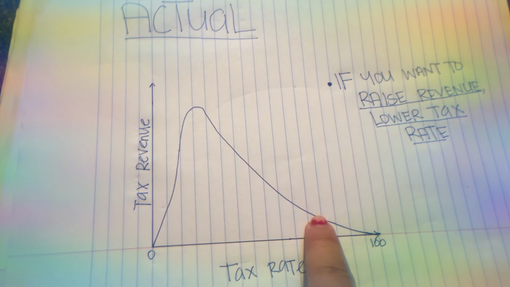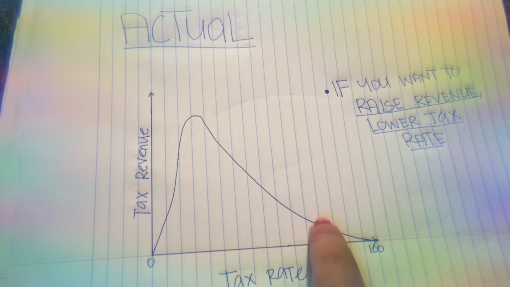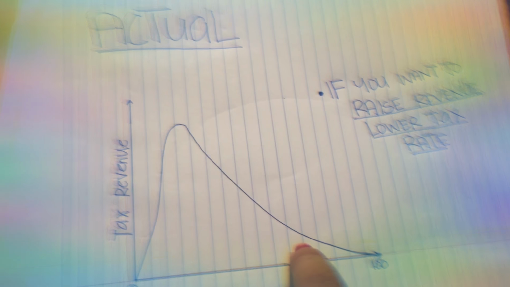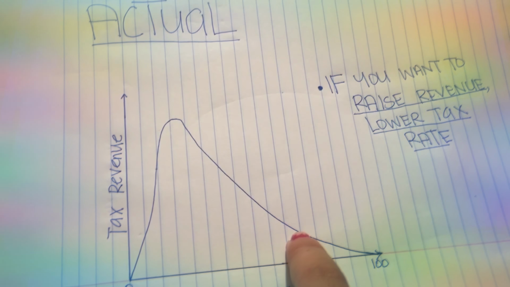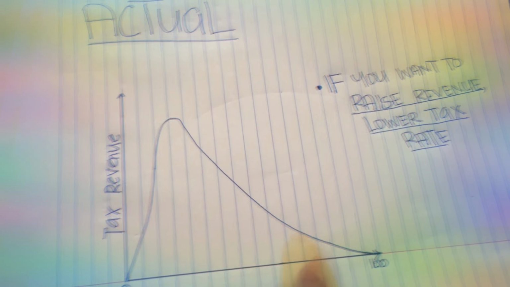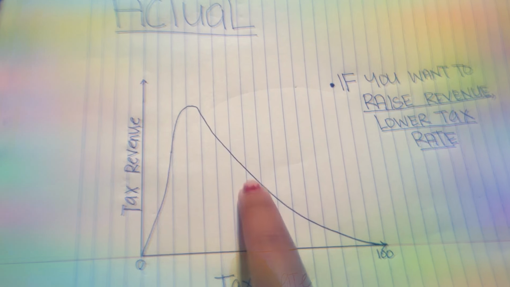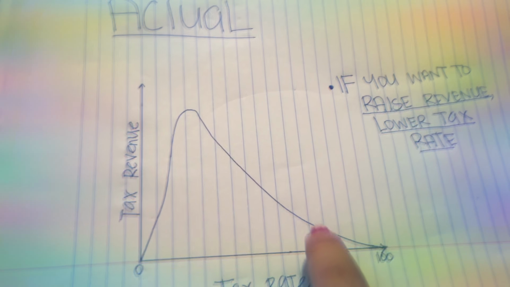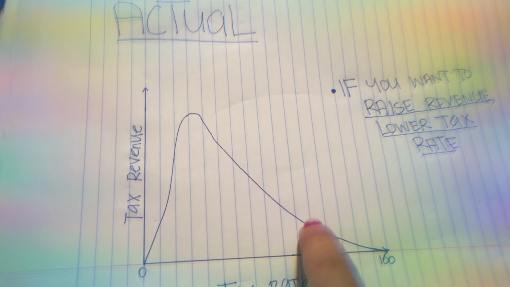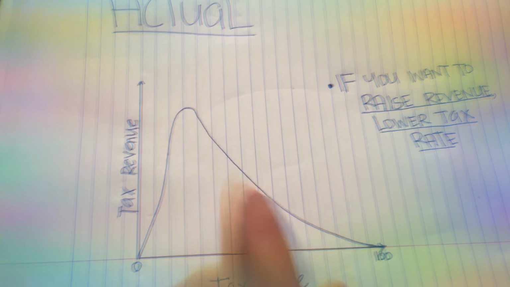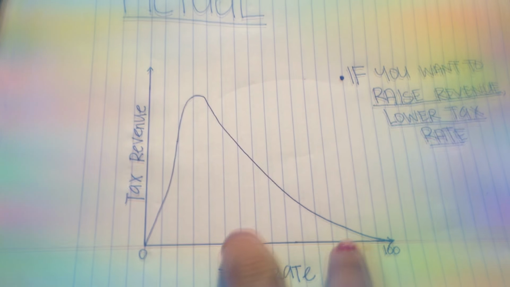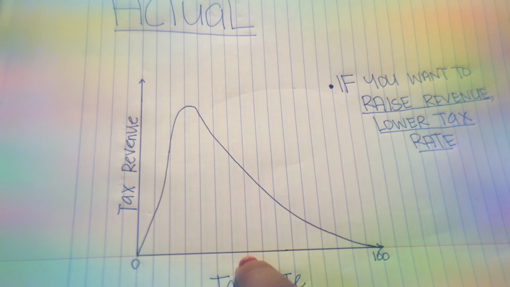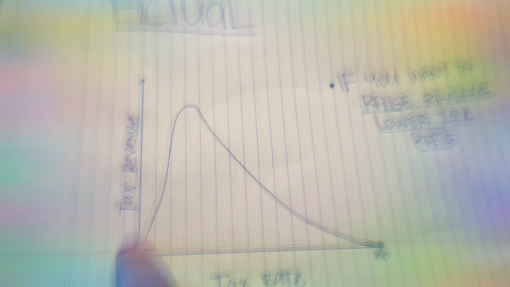So let's say on this part of the graph, if we are to slot a point into it, if we put it right here, and if we decrease the tax rate lower, you could see that tax revenue would increase. So if you would like to test this out and slot a point on the graph, you see that when you lower your tax rates, let's say if this is 90 and you lower it to 80, your tax revenue would increase.